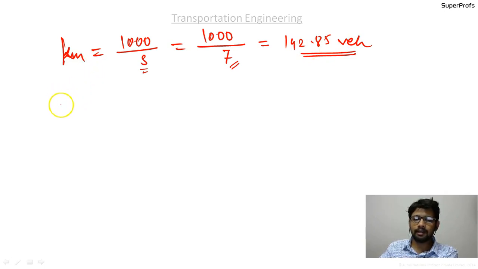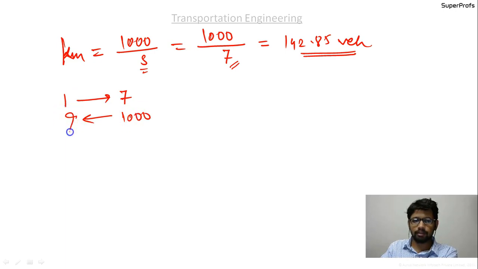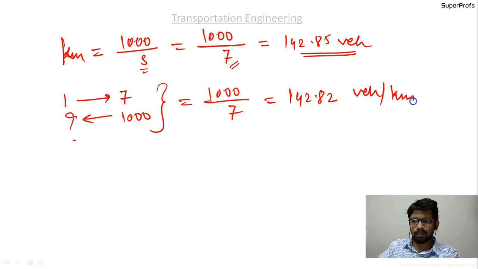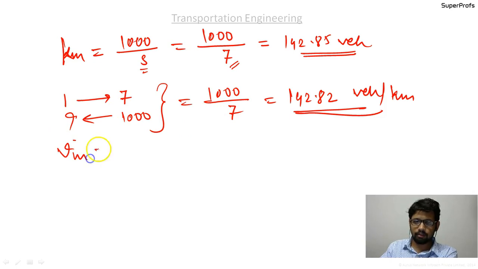Or we can say that for one vehicle there is a gap of 7, then in 1000 there will be how many? It is a simple calculation: 1000 by 7 is equal to 142.82 vehicles per kilometer. It is the maximum traffic density, the k max value. To calculate v max, it is given as 70 kilometers per hour.